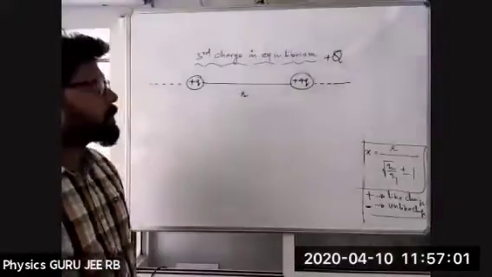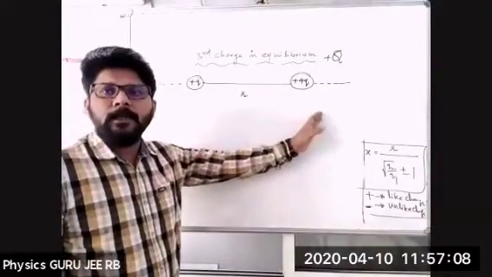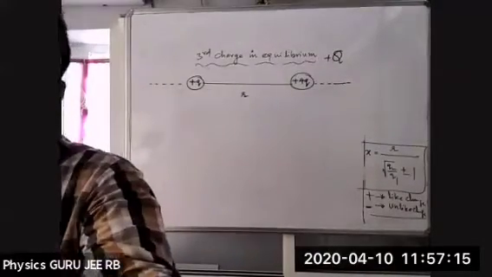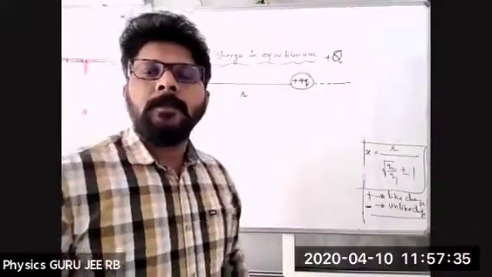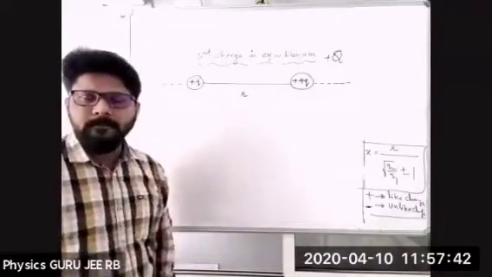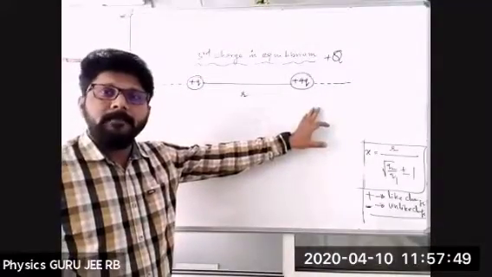We'll take the plus Q, and this plus Q has to be placed somewhere along the line joining such that it should be in equilibrium.